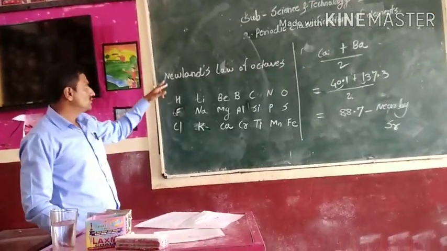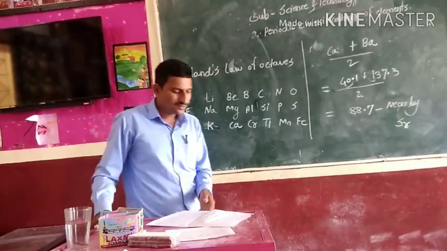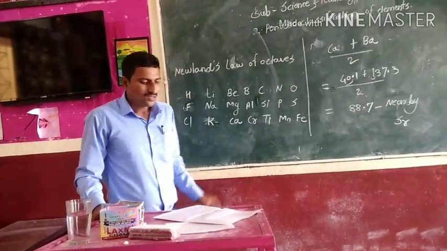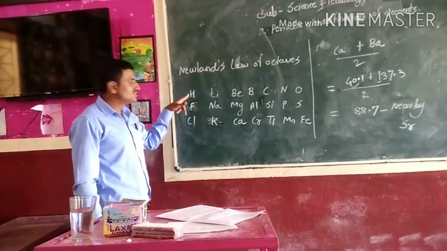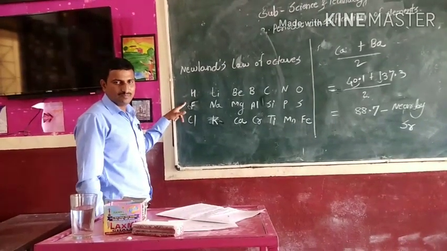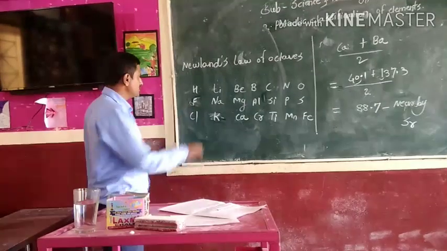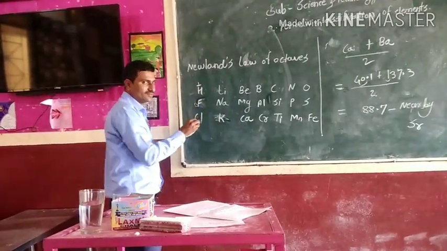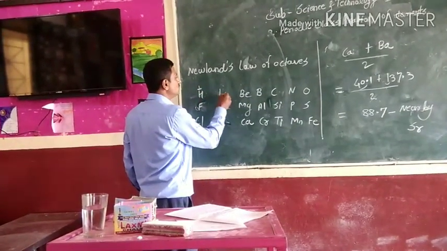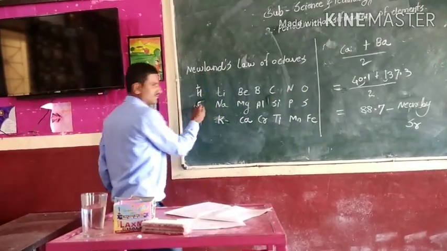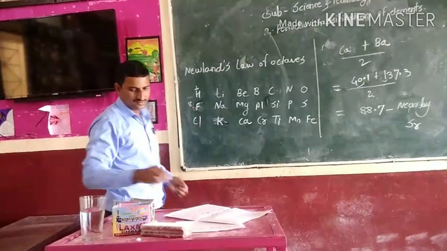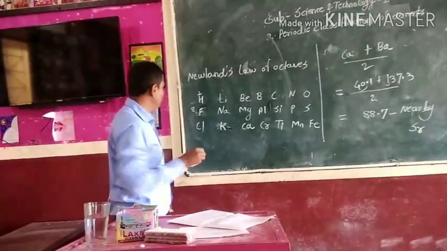So Newlands' law of octaves is that every eighth element has similar properties. It means this is the first element: 1, 2, 3, 4, 5, 6, 7 and 8. This is the eighth element.